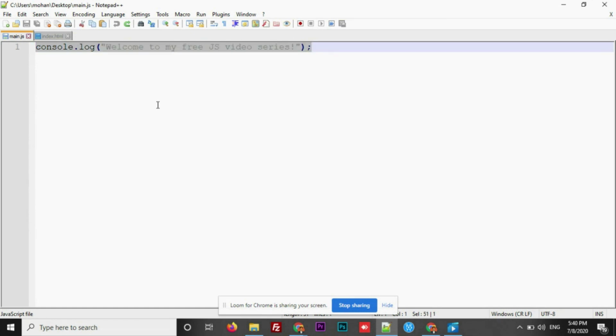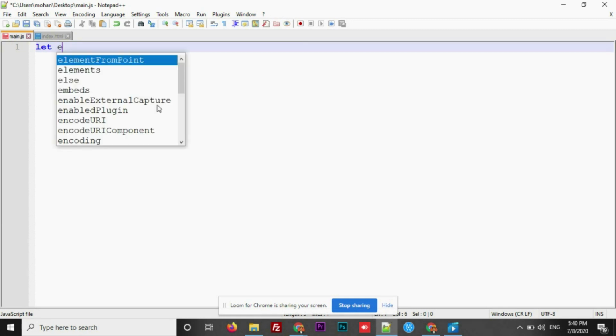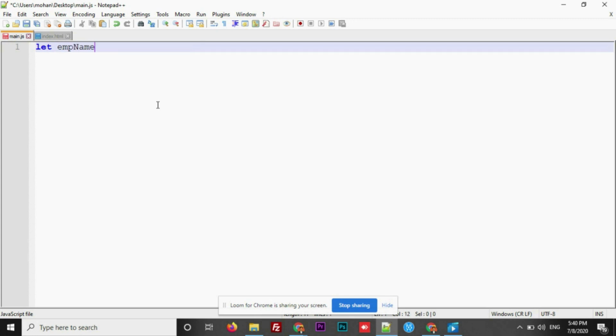Let's say, let is a keyword that we are using to declare the name of the variable. Let, space, name of the variable, employee name, and here I'm going to add Madan. Employee name is a variable here. I have declared it with a let keyword and also assigned a value Madan to it.